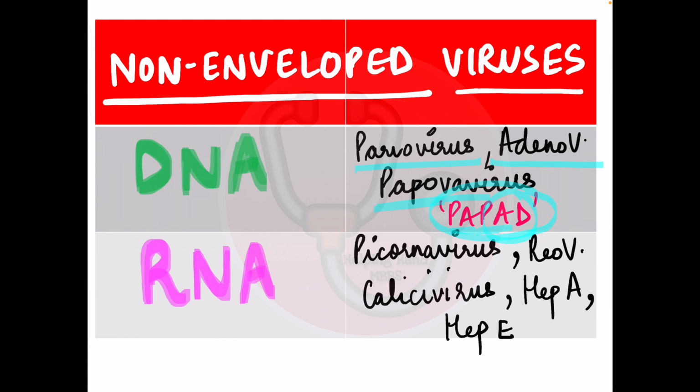Moving on to the RNA viruses. It looks like 5 names, but it's actually just 3 names. You have to remember Picornaviridae, Reoviridae, and Caliciviridae. A member of Picorna, as we know, is hepatitis A, and the Calici member is hepatitis E. So if you remember these 3 names, Picornaviridae, Reoviridae, Caliciviridae, you will remember all 5 names, because hepatitis A is a member of Picornaviridae and hepatitis E is a member of Caliciviridae. And in Reoviridae, we all know we have the very important rotavirus.